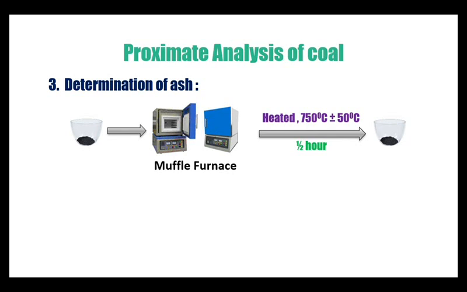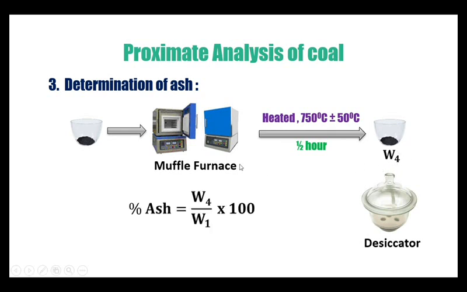So now after taking it out from the muffle furnace, it is cooled down in air followed by in the desiccator, and the heating and cooling process is repeated till we get a constant weight, or we are left with a last residue whose weight doesn't change on further combustion. Then its weight is measured as W4, that is nothing but the weight of ash. Therefore percentage of ash is equal to W4 by W1 into 100.